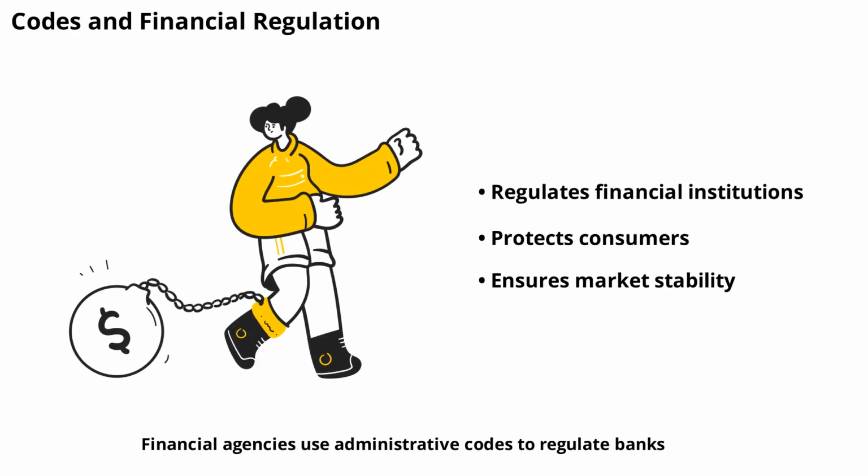Financial agencies use administrative codes to regulate banks, insurance companies, and investment firms. These rules protect consumers, ensure fair markets, and prevent fraud. The code sets standards for financial products, disclosure, and reporting. By following the code, financial institutions help maintain trust and stability in the economy.